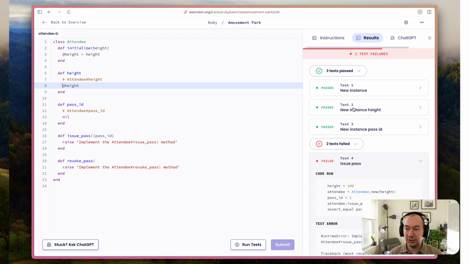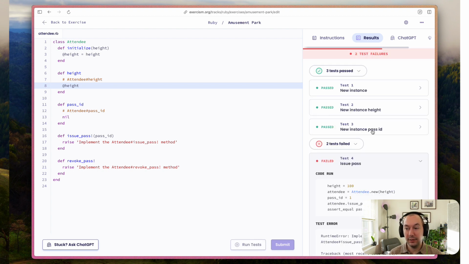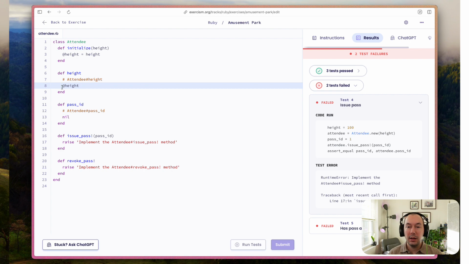But in this case, we should still see all three tests pass. And they do. So I know for me, generally speaking, if I'm not trying to return something special, I will just exclude the return statement because this will get returned. So cool. All right, moving on.